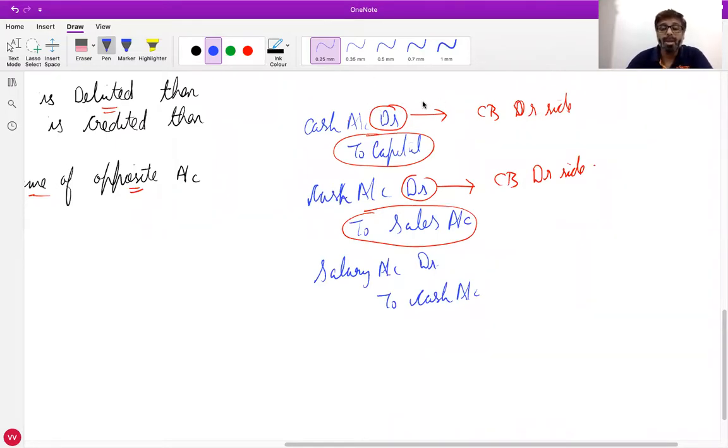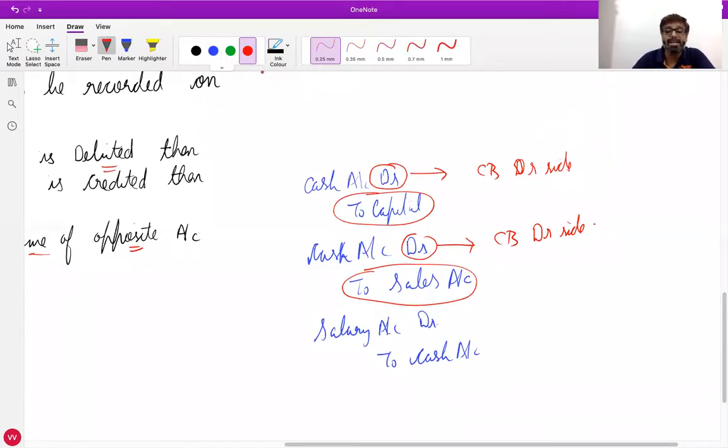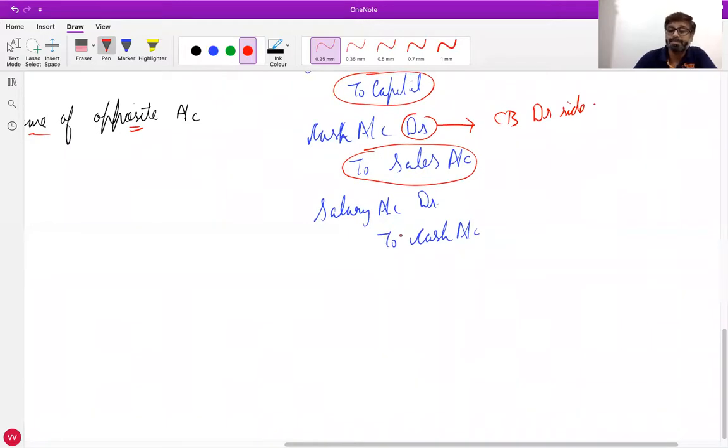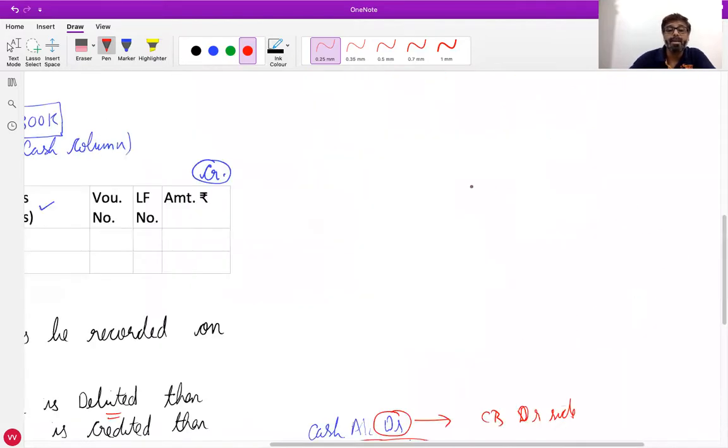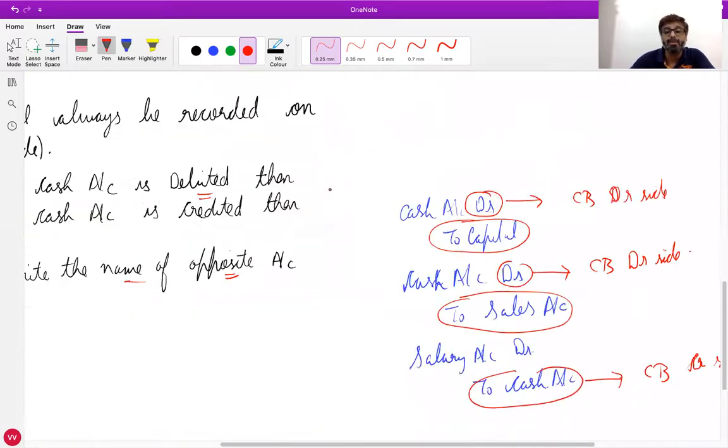Okay, no problem. Now all of you tell me, is cash account debited or credited in this journal entry? Credited. So where should we write it in the cash book? Debit side or credit side? Credit means you write on which side? Credit side, the payment side. Okay, we'll write on the credit side, which is of course the payment side.